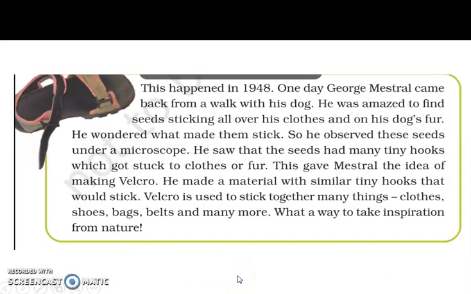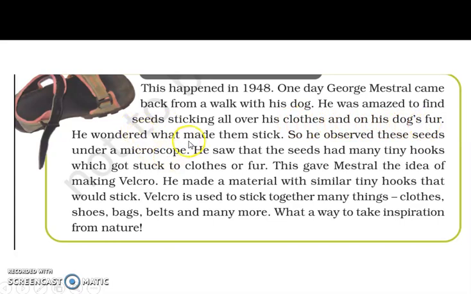Now here is a small story related to Velcro. This happened in 1948. One day, George Mestral came back from a walk with his dog. He was amazed to find seeds sticking all over his clothes and on his dog's fur.